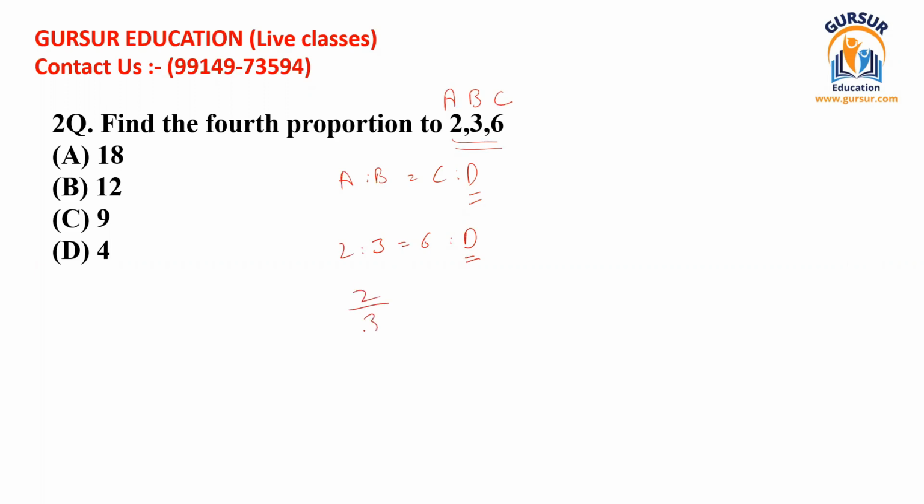We can write this ratio as 2 divided by 3 and 6 divided by D. By taking D to the left hand side and 2 divided by 3 to the right hand side, we can easily find the value of D, and that D shall give you the value of the fourth proportion to 2, 3 and 6. So how can we find this? 6 can easily be divided by 2, and we are left with 3. 3 multiplied by 3 should be equal to 9. 9 has been given in option C, so we shall take it as our possible answer, and we shall solve this question in this way.